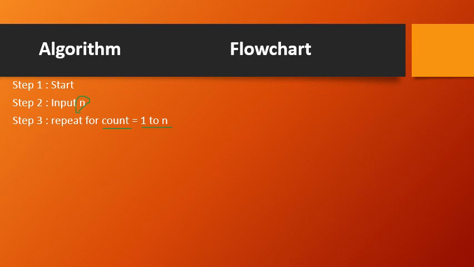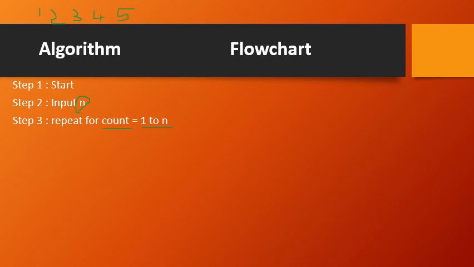So each time I repeat, I should display a number here. So what should I display? The number. If you check, the first time it is 1, the second time it is 2, the third time it is 3. If I want to display numbers from 1 to 5, say 1, then 2, then 3, then 4, and 5. Assuming that the entered n value is 5, the user has taken n value as 5, that means I have to display from 1 to 5.